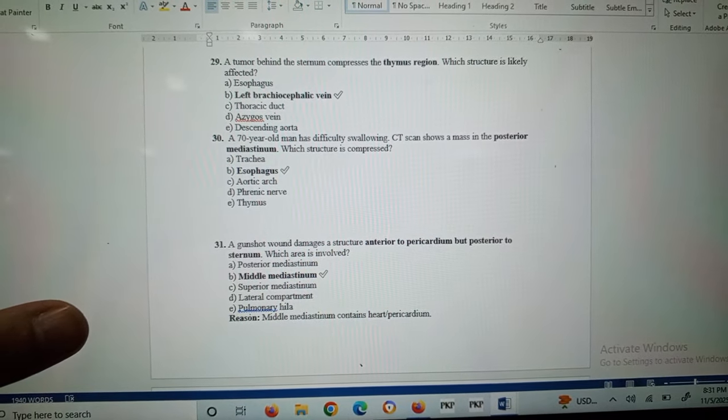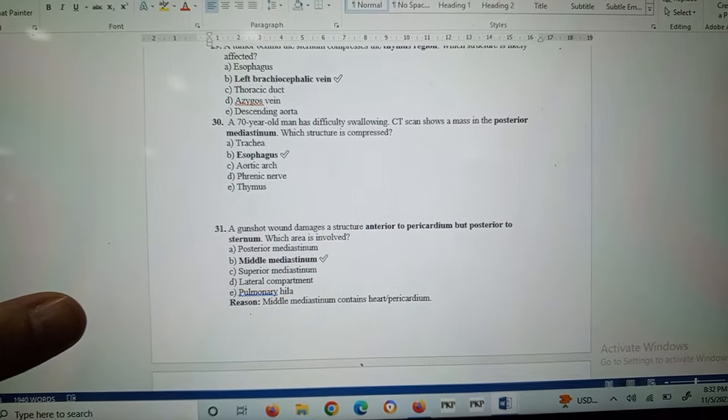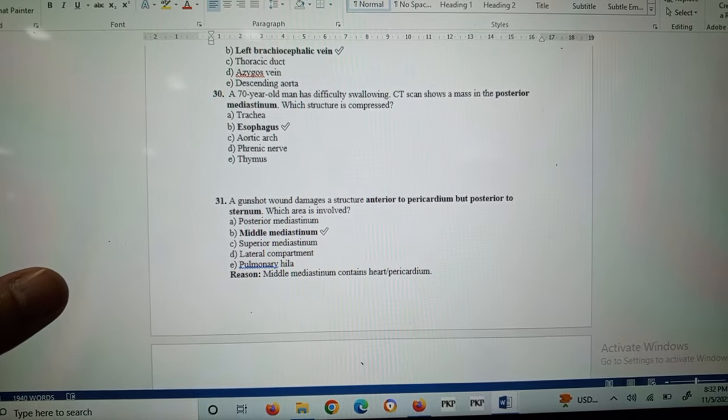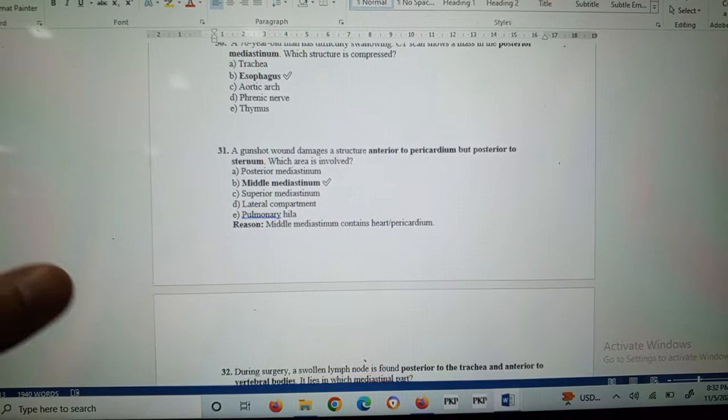A 70-year-old man has difficulty swallowing. A CT scan shows a mass in the posterior mediastinum. Which structure is compressed? The esophagus is most likely compressed.